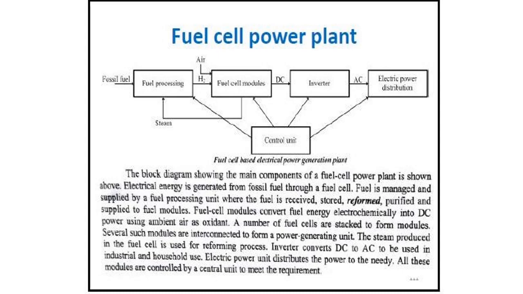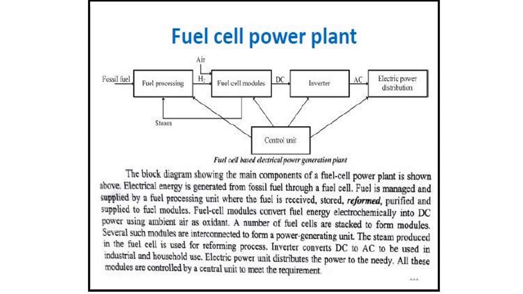A number of fuel cells are stacked to form modules. So when the fuel cells are stacked together, it forms modules. And several such modules are interconnected to form a power generating unit. When these modules are interconnected together, we get a power generating unit. The electrical energy we are getting from the fuel cell modules is DC, and this DC is converted into AC through an inverter.